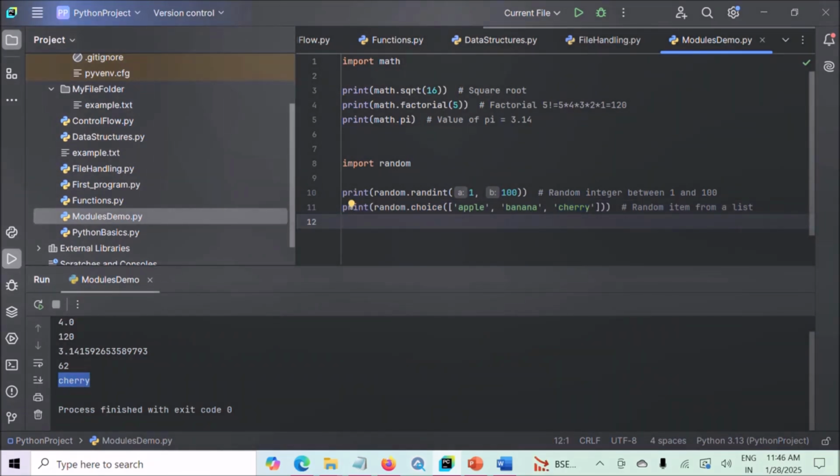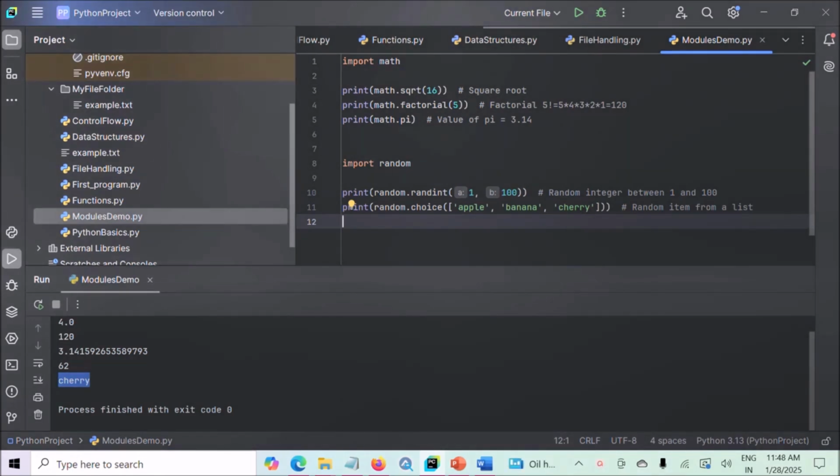So the random module is very versatile and widely used in games for generating random events or shuffling game elements, in simulation for creating randomness in simulated processes like random sampling in statistics, and in testing for creating random test data for applications.